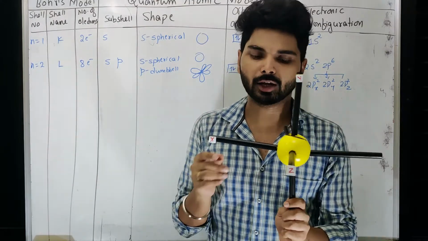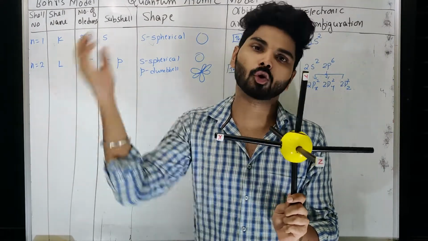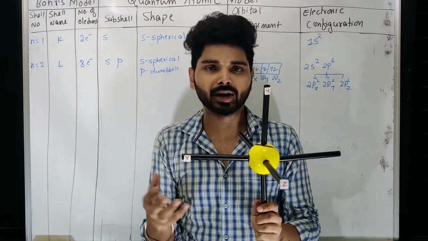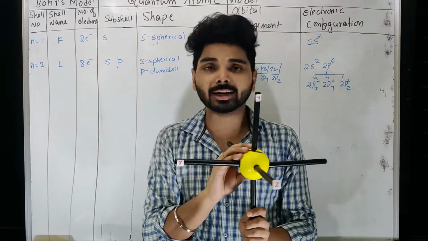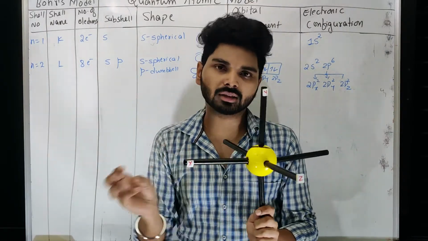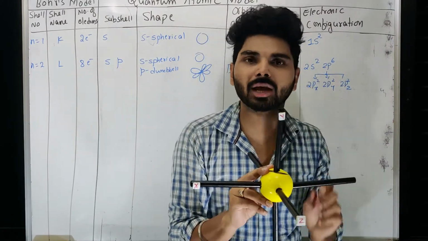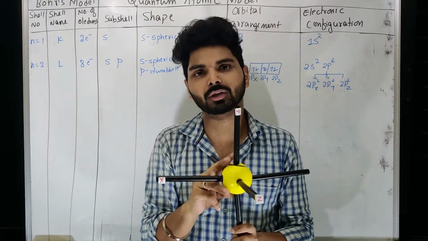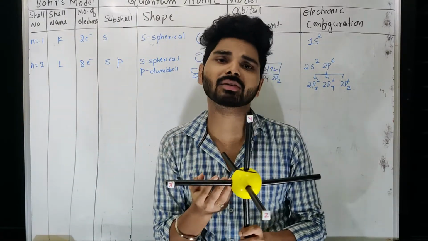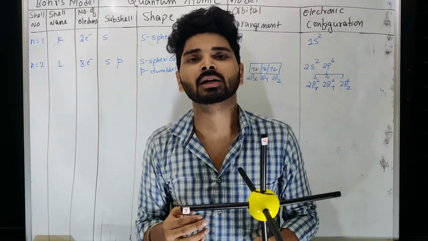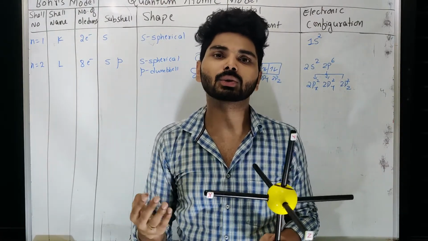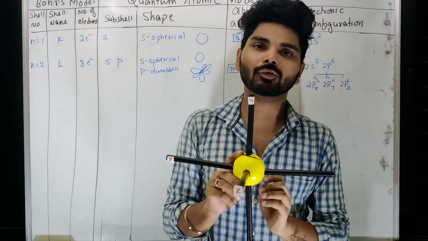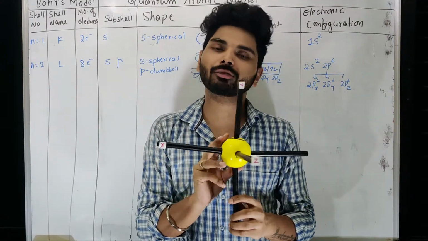Then if one electron is revolving like that, a fourth electron can also revolve here. Now remember, forget about the density: when one electron is present inside this sphere and a second electron comes, is there any difference in the shape? No, because with one electron it has the same shape, and when the second electron enters it also has the same shape. Think of a fan with four blades, a fan with two blades, or a fan with three blades. Is there a change in the shape? No. Similarly, whether there are two electrons or one electron, the shape remains the same.